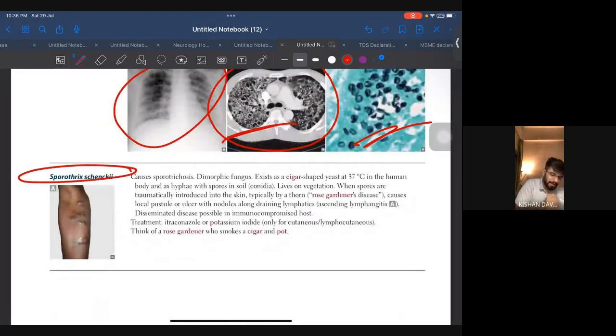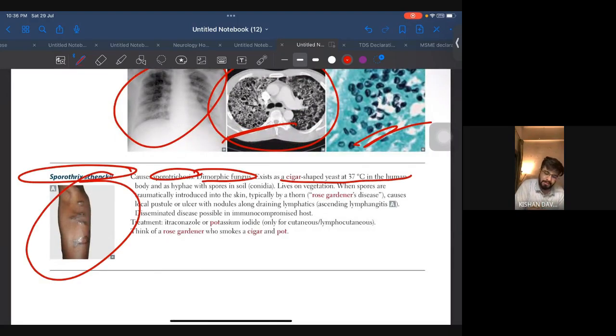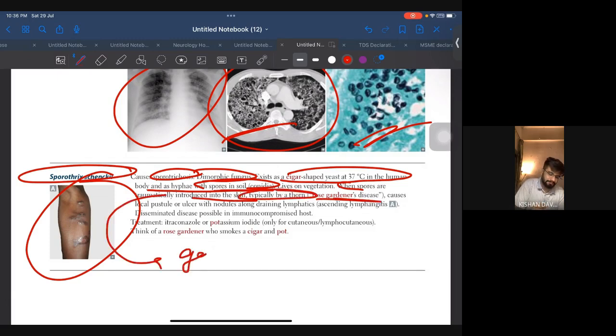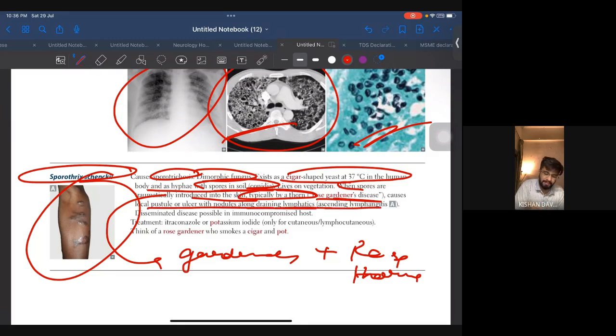Coming to Sporothrix schenckii, causes sporotrichosis, a dimorphic fungus. Remember this image. It is cigar-shaped at 37 degrees in the human body, and a hyphae with spores in soil. When spores are traumatically introduced into skin, typically by a thorn, they will give you a gardener, and a rose thorn. It causes a local pustular ulcer with nodules along draining lymphatics, and that's it.